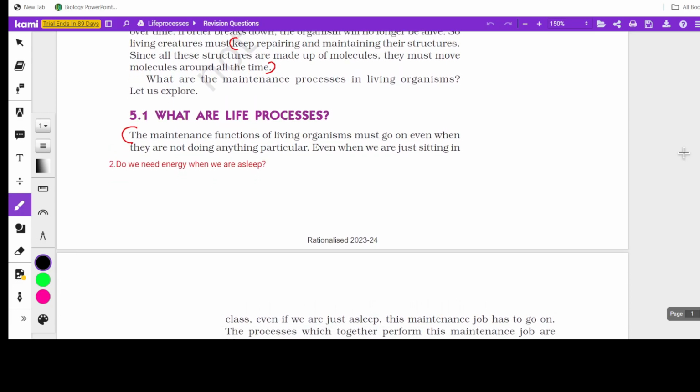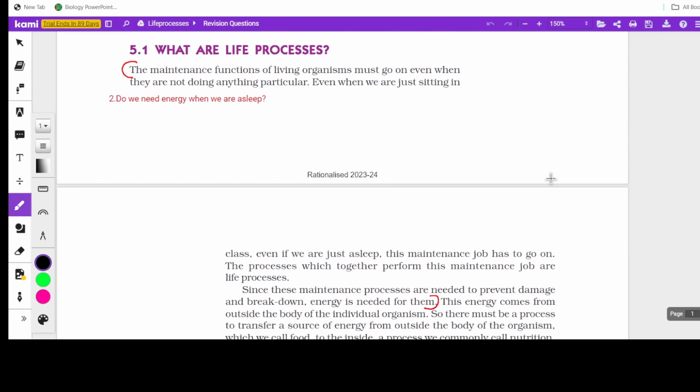Whatever be the question from this part, the answer is the maintenance functions of living organisms must go on. So that is the exact answer. The maintenance function of living organisms must go on. So to carry out these maintenance jobs, breakdown or energy is required for them. So though we are asleep or we are at rest, we need energy. That's the main concept of this question. So this is question number 2. Hope you have marked.